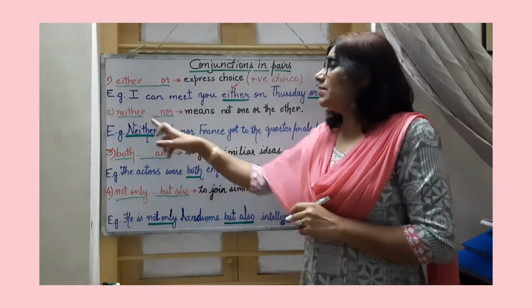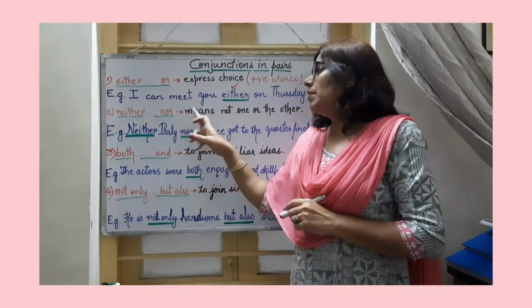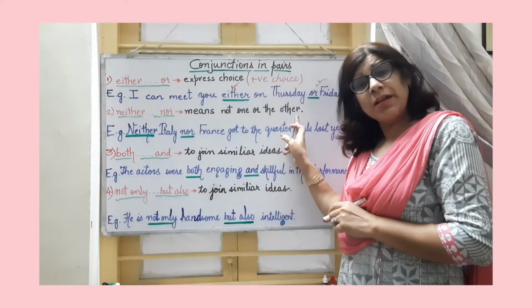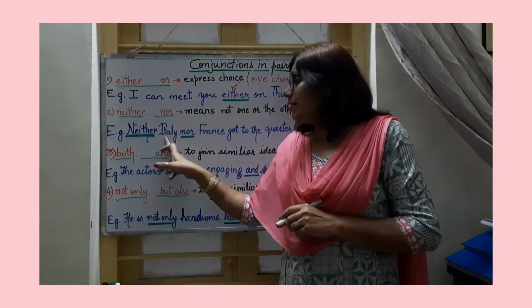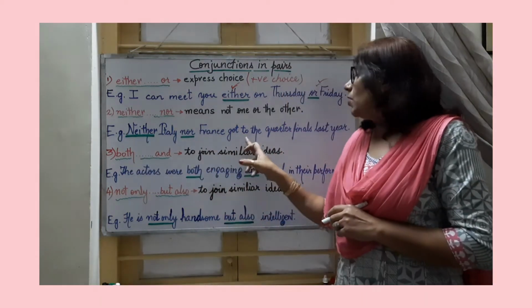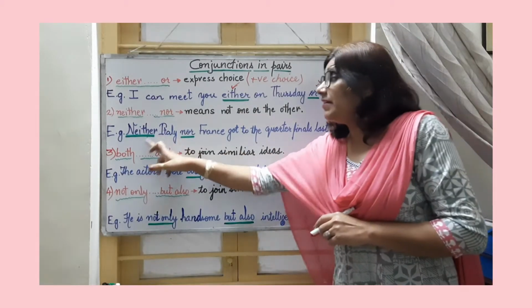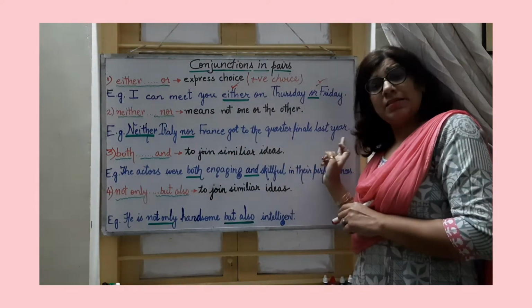The next one is neither nor. Here when I talk about neither nor, it means neither one nor the other is possible, right? Look at the example carefully. Neither Italy nor France got to the quarterfinals last year.